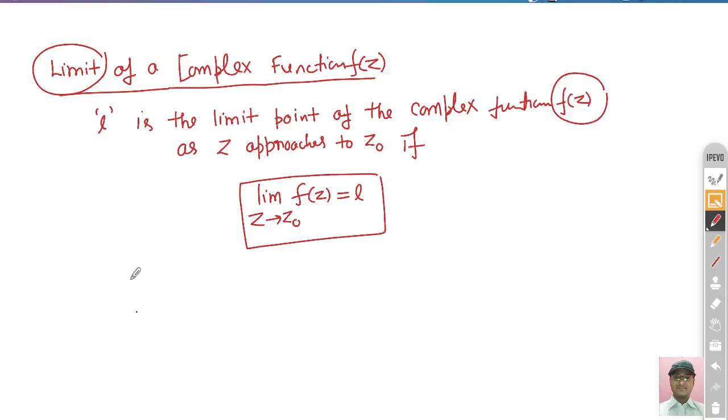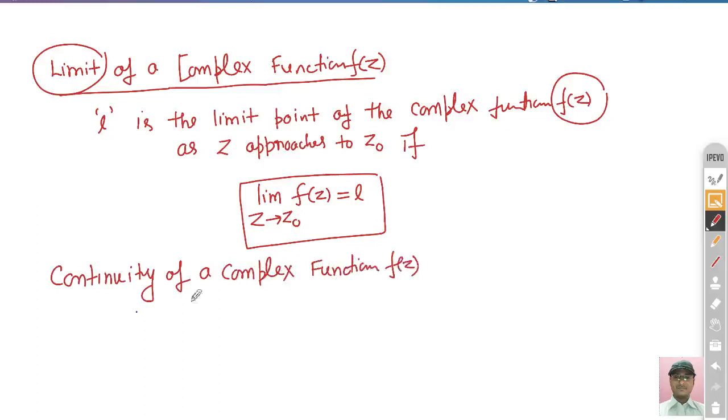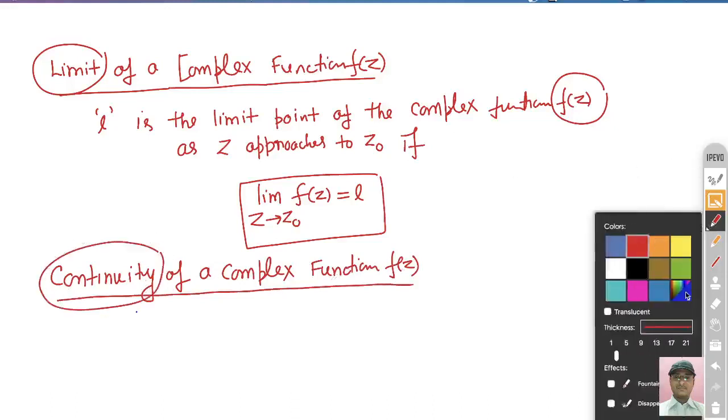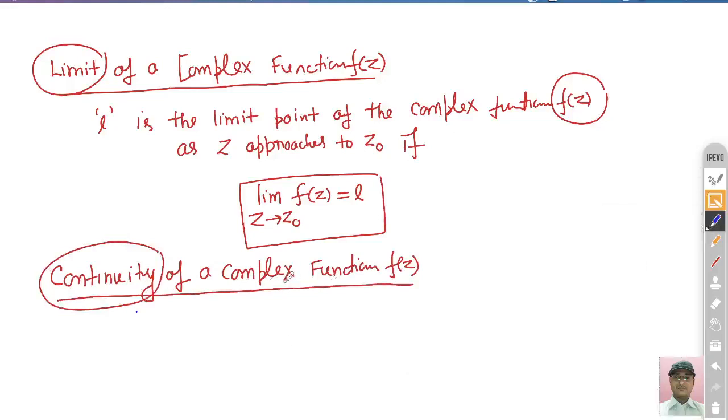Now next is the continuity, and this limit, both are related to each other. So next is, what about the continuity of a complex function f(z)? Any complex function is said to be continuous at any point.